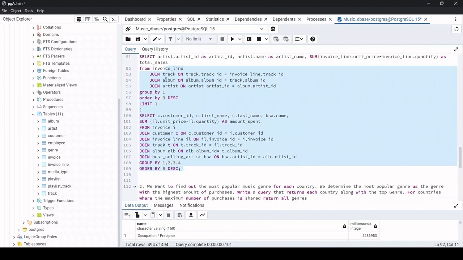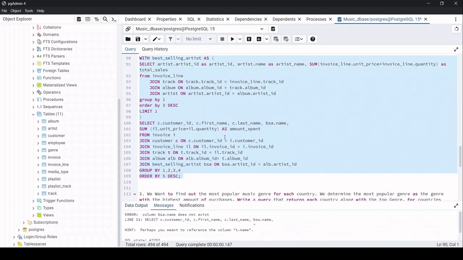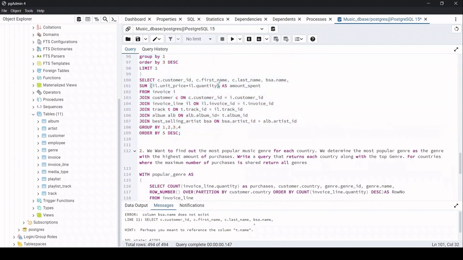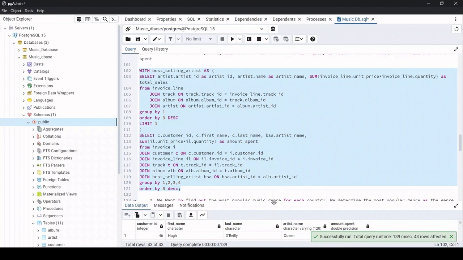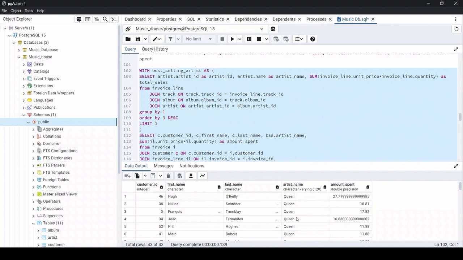Now if you run the entire query, let's check the output. Alright, so basically we just had a small issue on the best selling artist side. Okay, now it's been solved. Now if you just select all this and run, we can see that we have got the data, right, the artist name is Queen. I mean, it's the best selling artist which is Queen, and Hugh O'Reilly has the highest amount spent, that is 27.71.